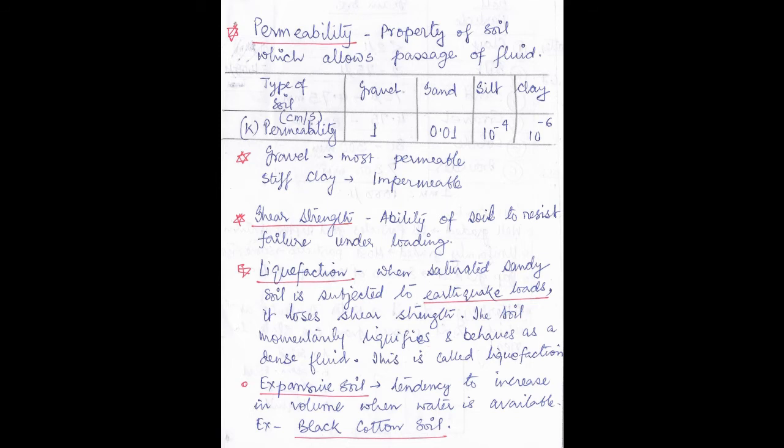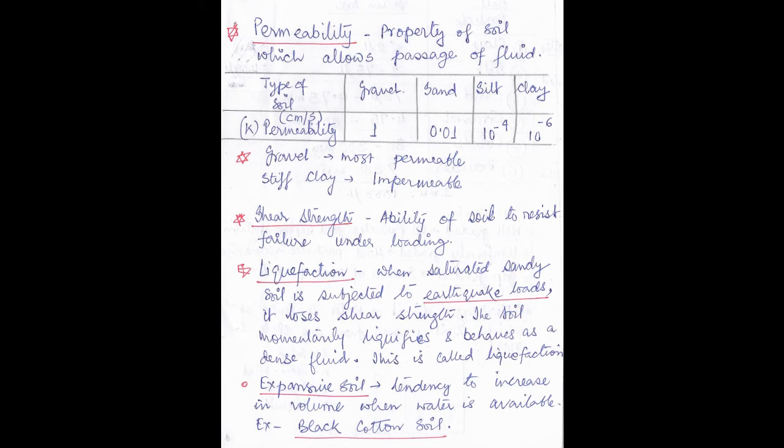Now the next is the type of the soil and their permeability. Type of the soil I have written as gravel, sand, silt, clay, and the permeability is denoted as K and the unit is centimeter per second. So for gravel it is 1, sand it is 0.01, silt it is 10 to the power minus 4 and clay it is 10 to the power minus 6.